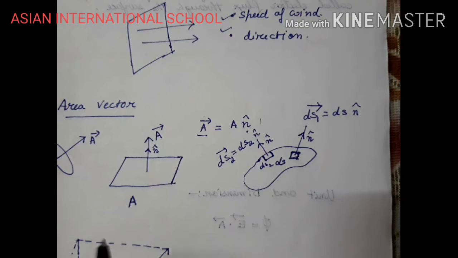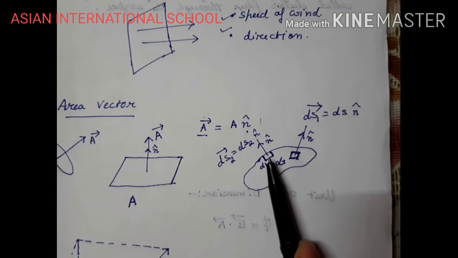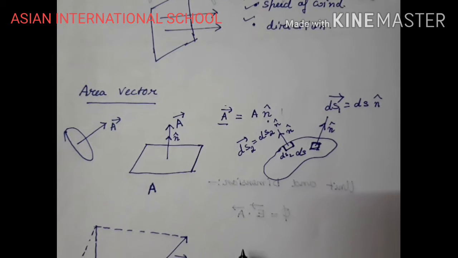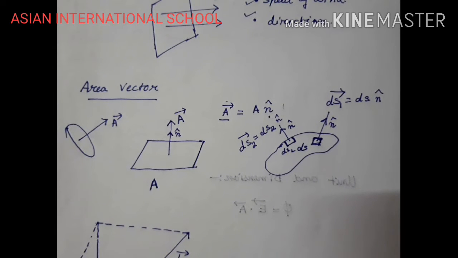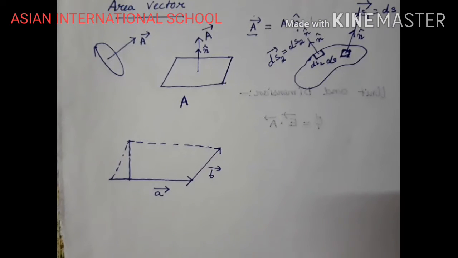It will always be perpendicular to the surface. But in this case, the directions of the area vectors are changing according to the curve made by the body. Now you can have a query, that why is area considered as a vector? So see this one.